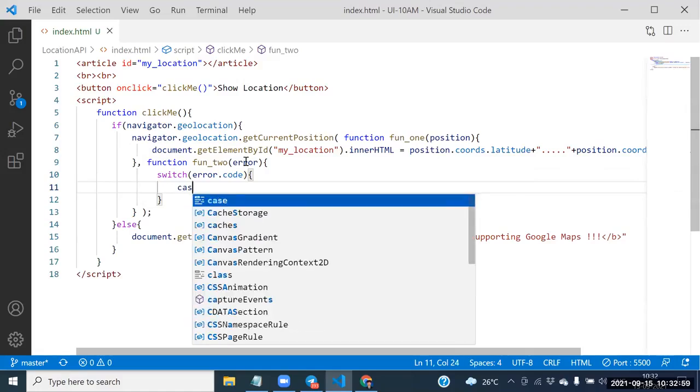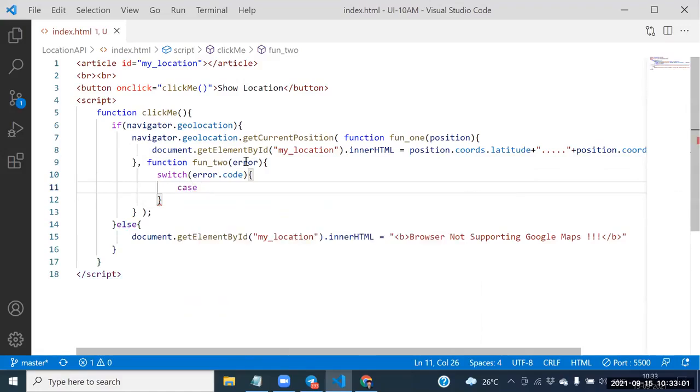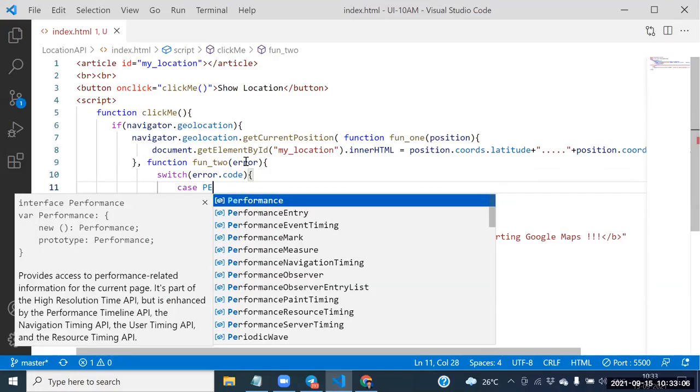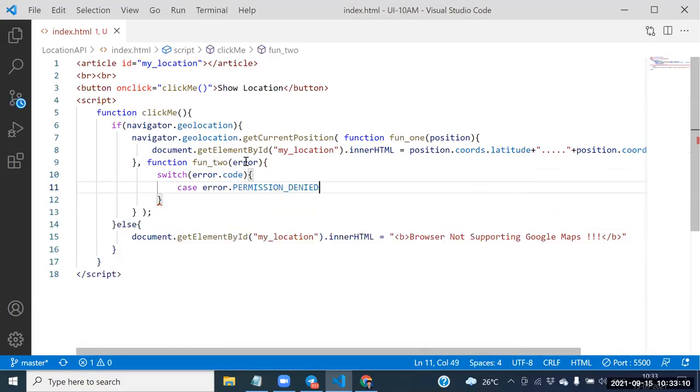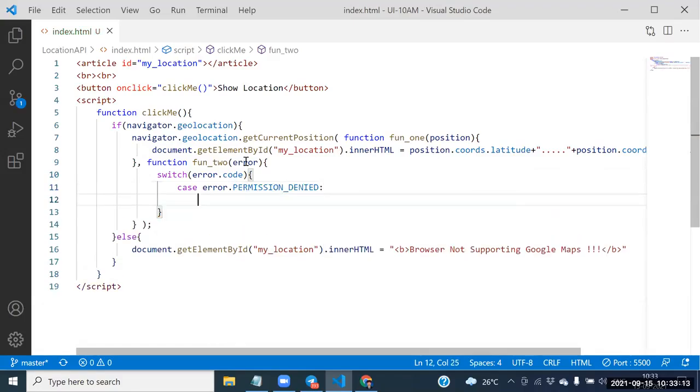Error dot code. Shankar, what is the first case here? The first case is the permission denied. See this one here. The first case is the permission denied here.